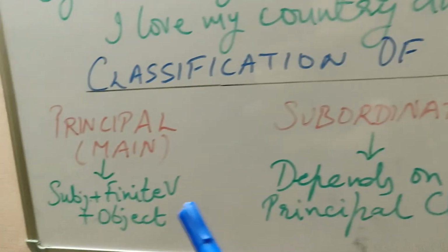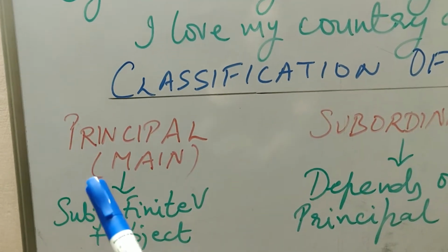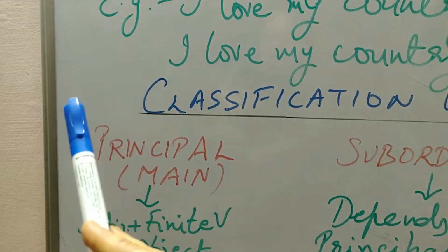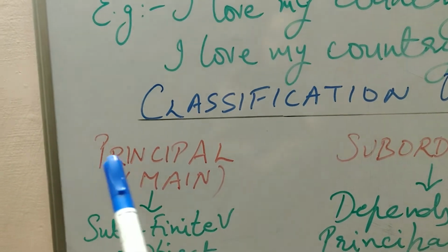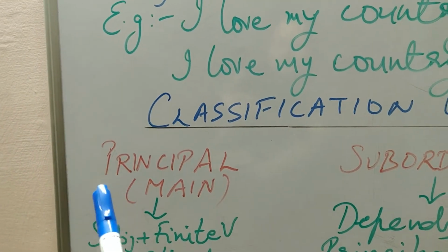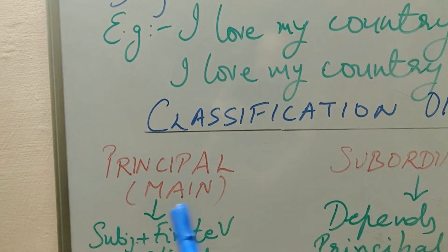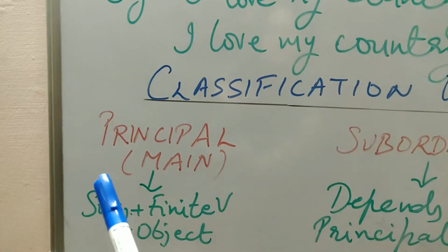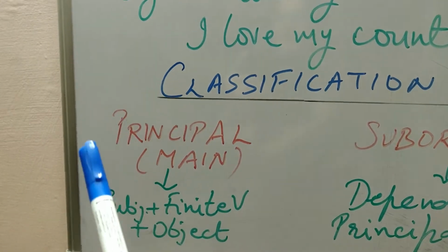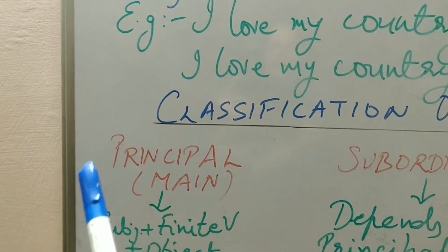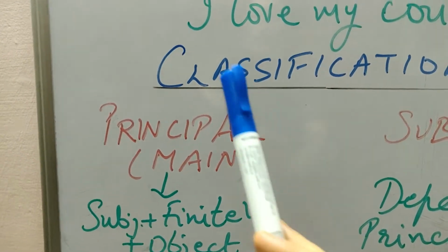Now what is this principal or main clause? As the word indicates, principal. Students, you may be having a school principal. Principal means something which is main. As the school principal is the main person of the school, in the same way this principal clause is the main clause.